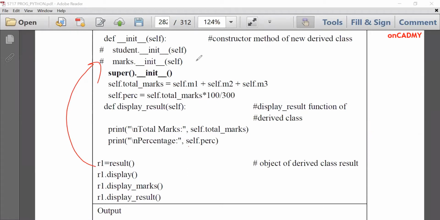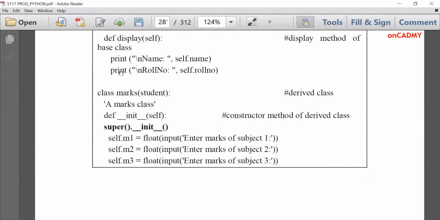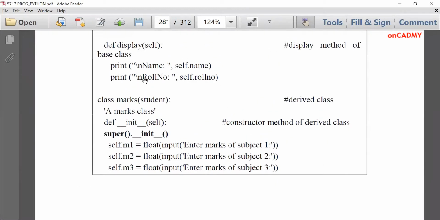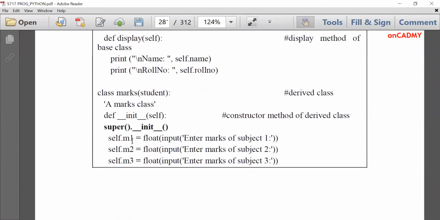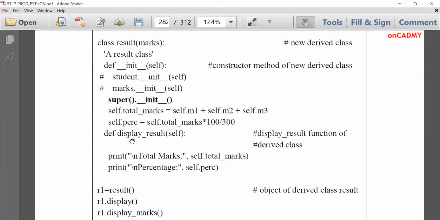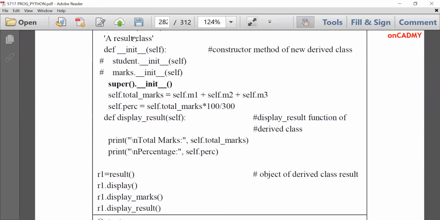And inside it, it will call its previous class constructor, super().__init__(), and take input of name and roll number from here. So gradually all the inputs will be taken. First of all, student name, roll number, and then marks of 3 subjects will be inputted, and then in the end, its own init function will work and it will compute total marks by using this formula and percentage also.